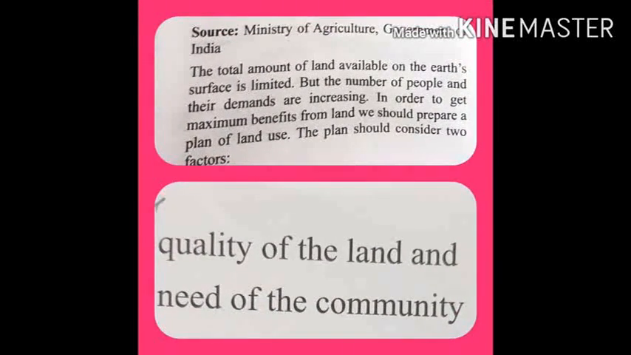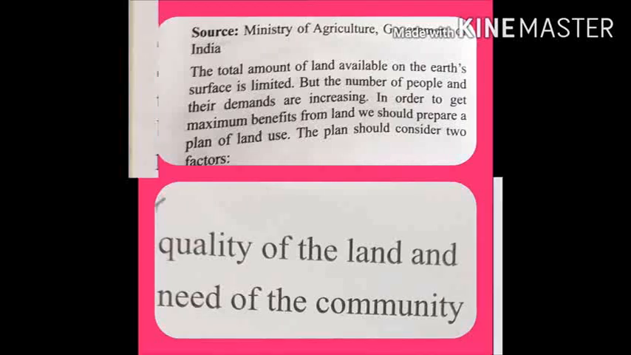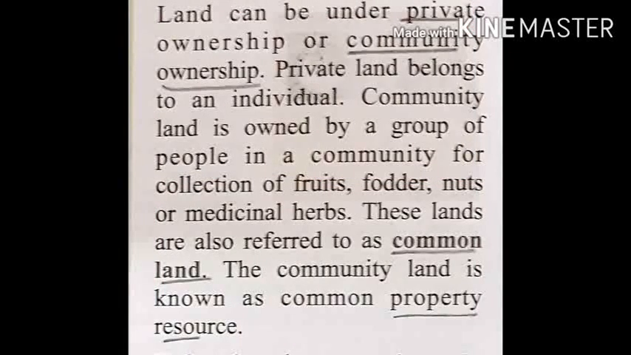What it says is that as the population is increasing, the demands will be more and the supply will be less. So for this, a proper plan of land use should be considered, like the quality of land and the need of the community. Here the land has been divided into two parts, private land and community land. Private land means that you possess it on your own. For example, you have your own book and you are the owner of that book. And community land means land of a group of people.